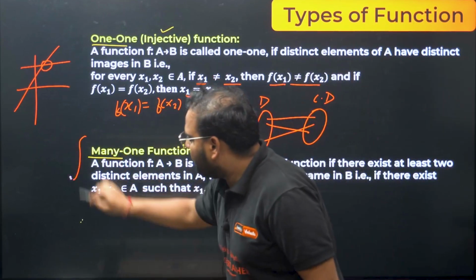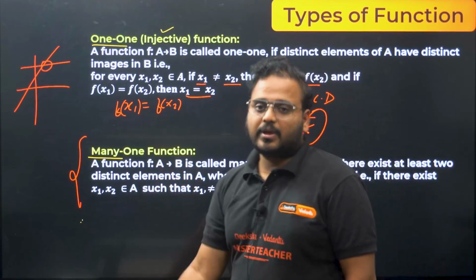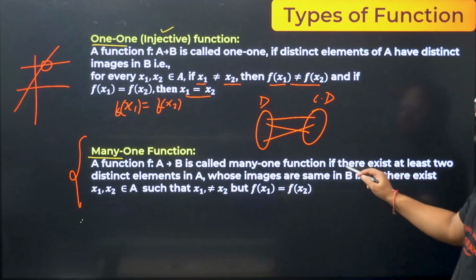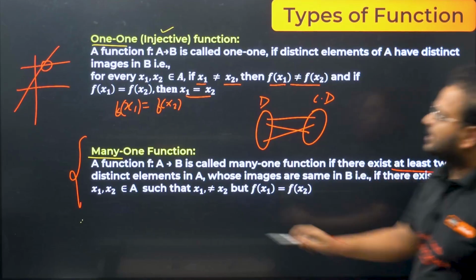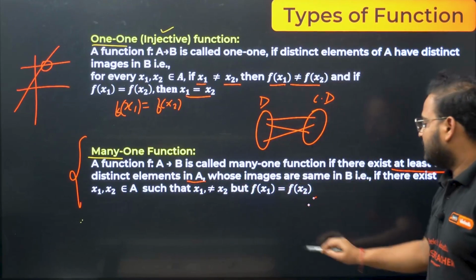Otherwise it will be many-one. Any function which is not one-one is many-one. Here you will not have distinct images. If there exist at least two distinct elements in A whose images are the same, this is many-one.